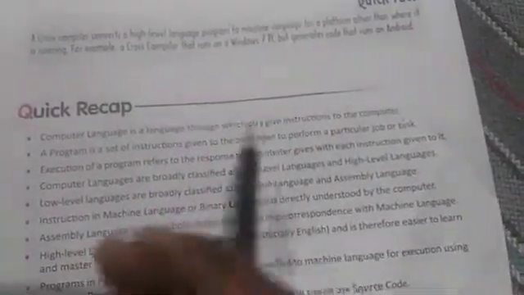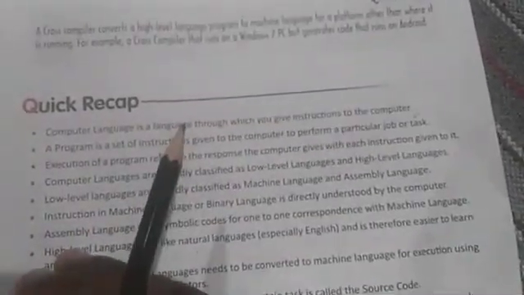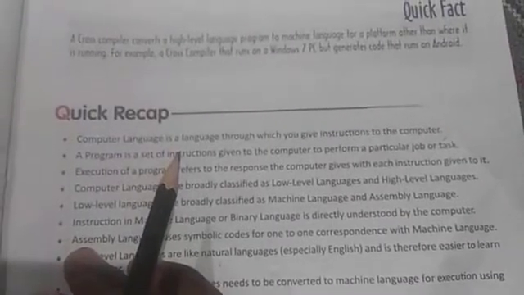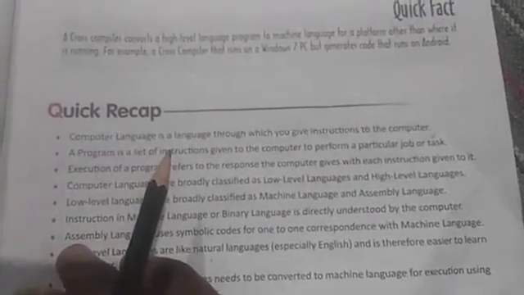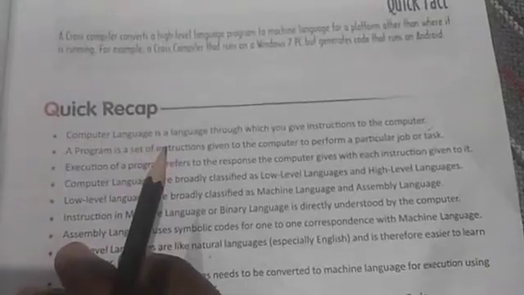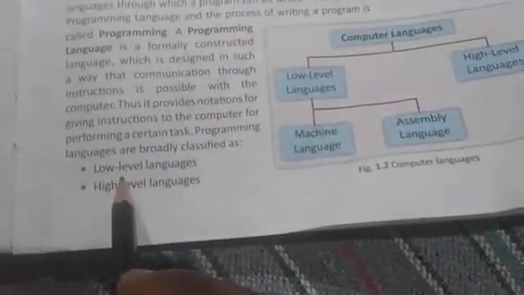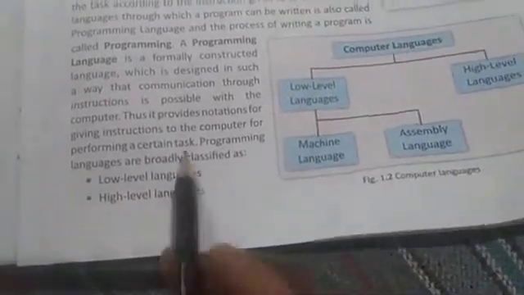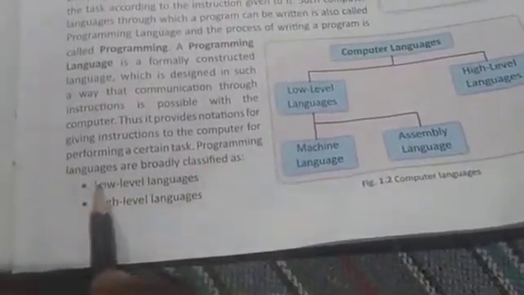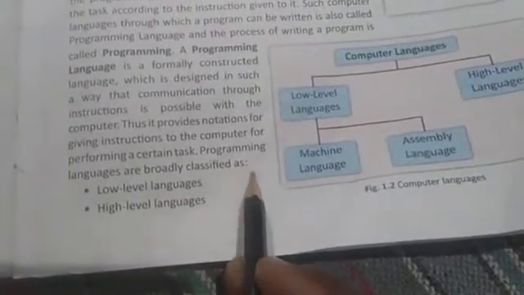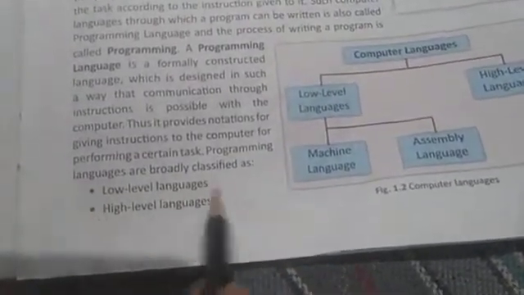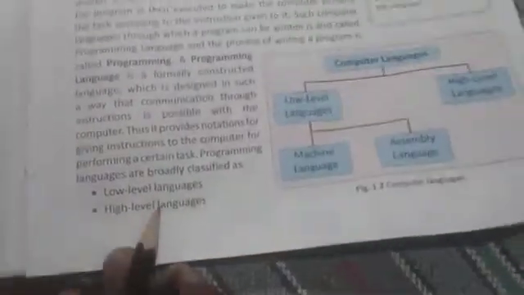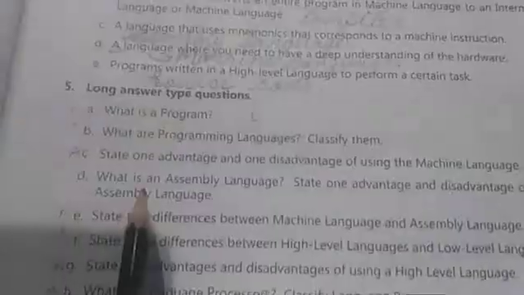You can write one or both, and after that their classification. The classification has been given on page number 1: programming languages are broadly classified as low level languages and high level languages. Is it okay? So this is the answer of question B.